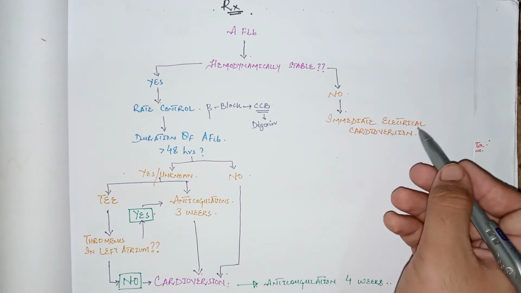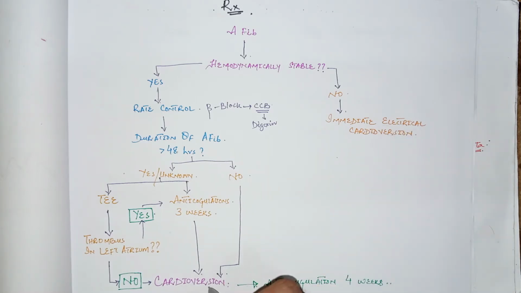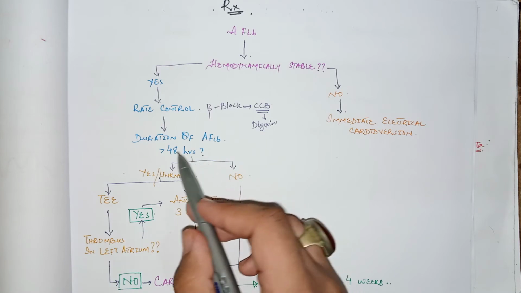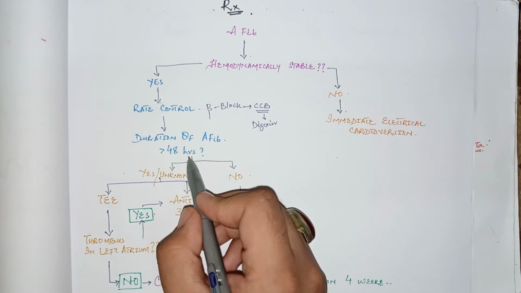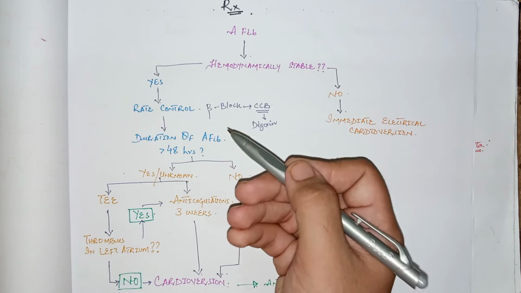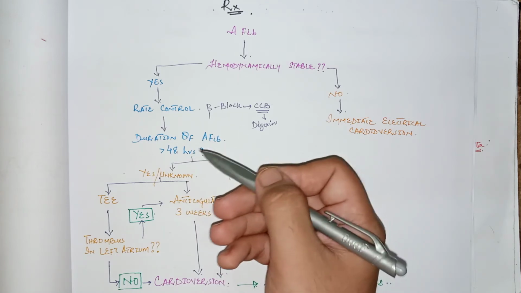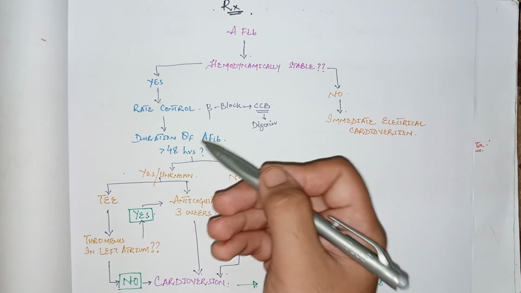We have discussed it earlier. So cardioversion is needed if the duration is less than 48 hours. But if the duration is more than 48 hours, there is more risk of thrombus formation or emboli formation, and ultimately it leads to stroke.